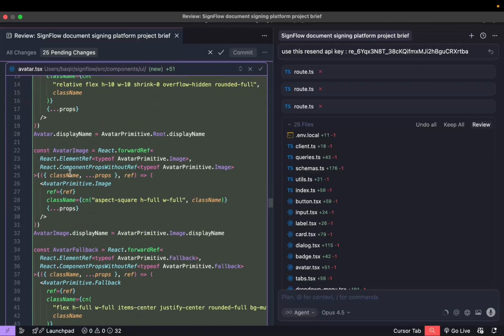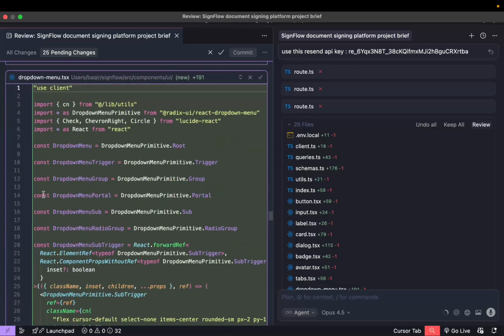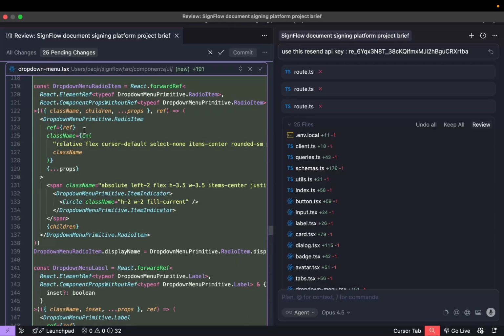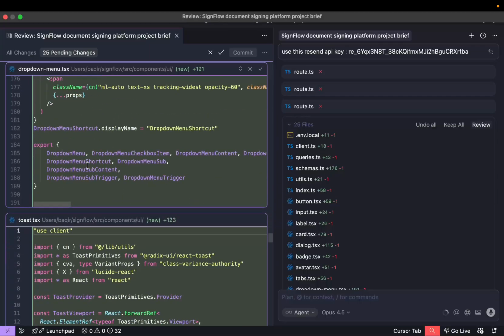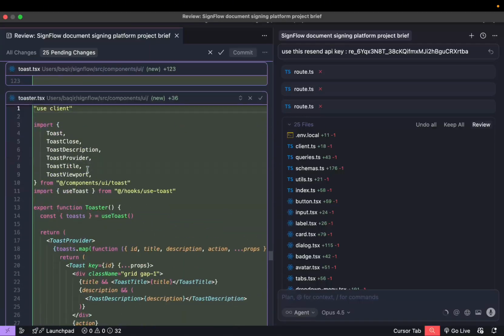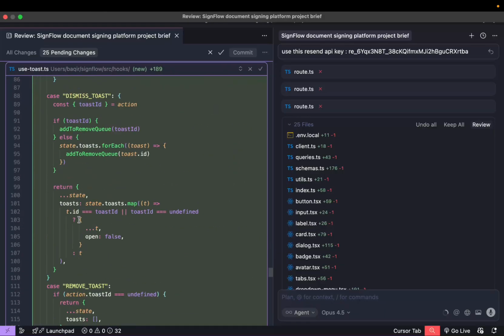This one is avatar, avatar image, avatar fallback. We have all the necessary primitive components like tab, tab list, and then all of these things like drop down menu, and then we've got the toaster. Yeah, we've got the new one. We've got the toaster again here.